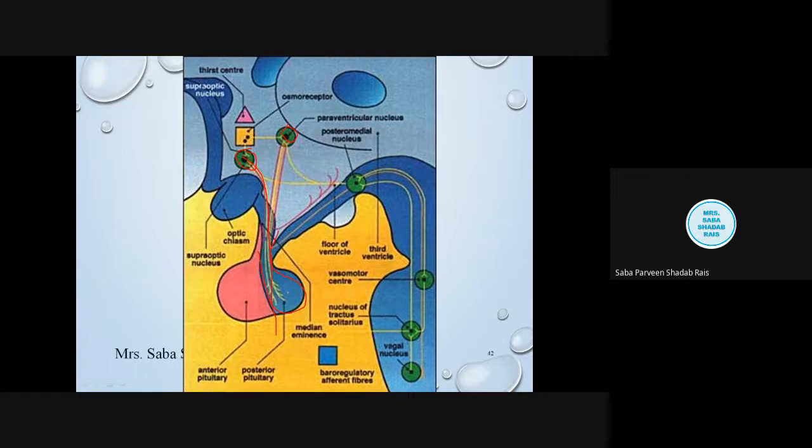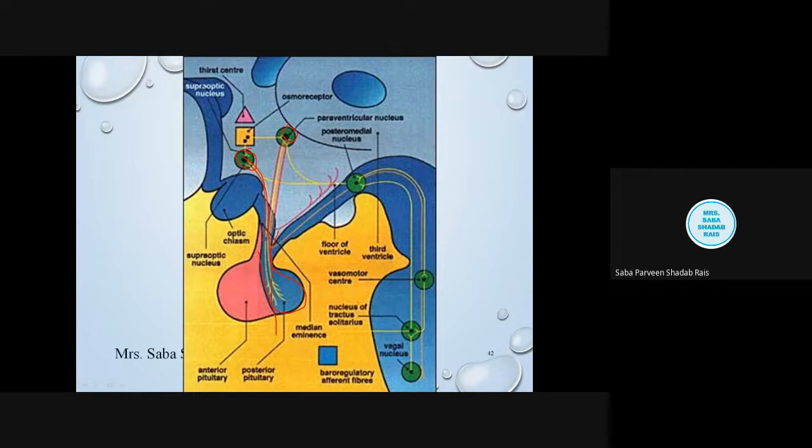Now the second hormone is paraventricular oxytocin hormone, which has been produced by the paraventricular nucleus. Now this oxytocin works on the uterine wall, and we are going to discuss this hormone in detail in the next class. So these hormones are transported.